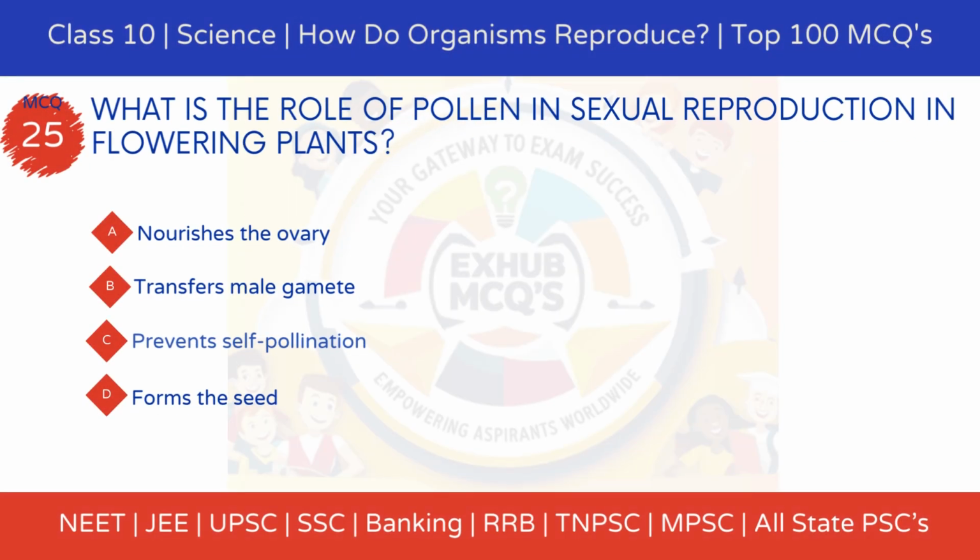MCQ 25. What is the role of pollen in sexual reproduction in flowering plants? Option A. Nourishes the ovary. Option B. Transfers male gamete. Option C. Prevents self-pollination. Option D. Forms the seed.